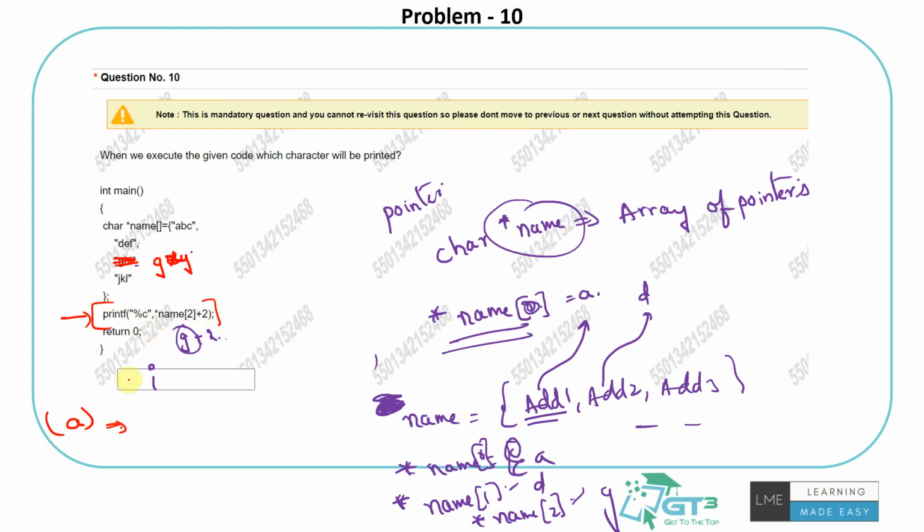Okay, what will be the output? If you want, you can also check it in an online compiler to see what the answer would be. This is one case, what if it's GXY? The second question I want to ask for the same thing: what would have been the answer if this command was printf("%c", *(name + 2))? What would have been the answer for this?